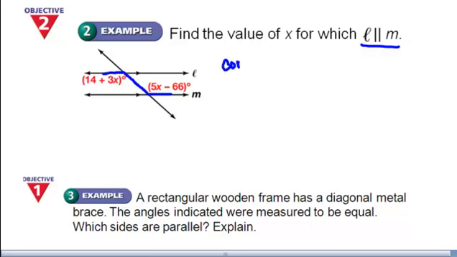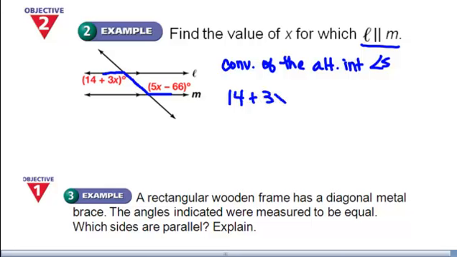So we're going to use the converse of the alternate interior angle theorem, which says if these angles are congruent, then the lines must be parallel. So I need to show that these angles are congruent. Which value of x is going to make that true?